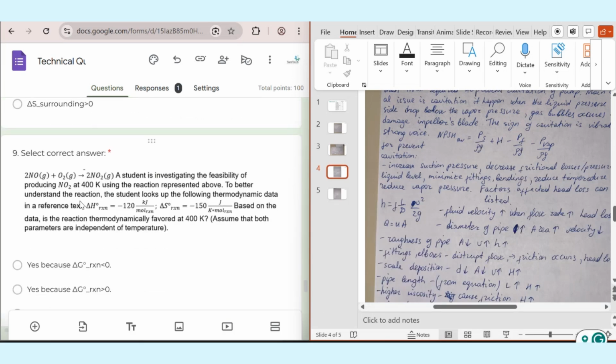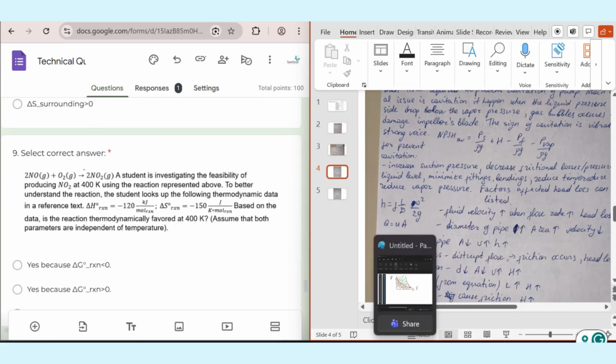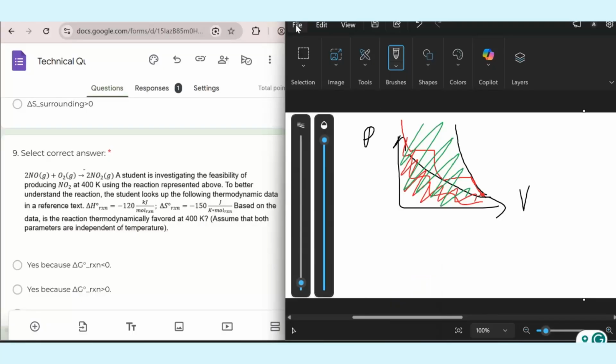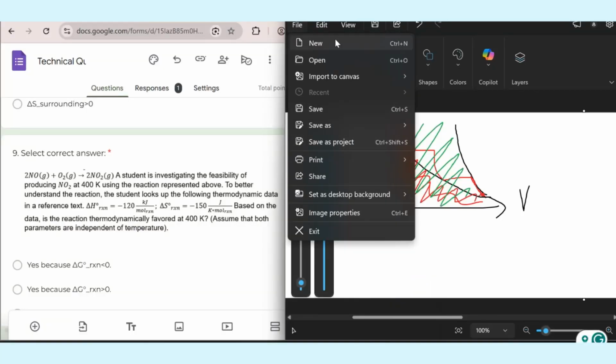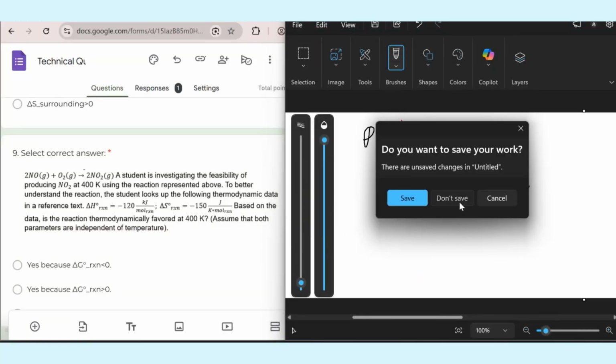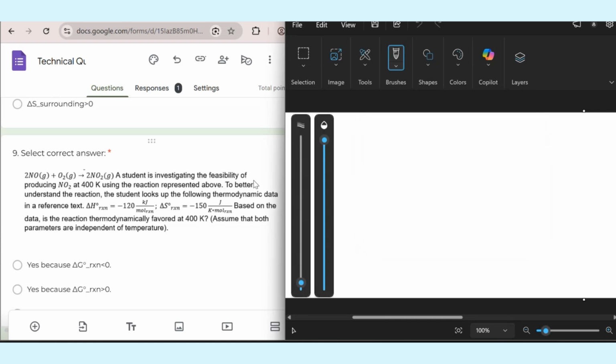Next question, select the correct answer. We have a reaction. A student is investigating the feasibility of producing NO2 at 400 Kelvin using the reaction represented above. To better understand the reaction, the student looks up the following thermodynamic data in a reference text: enthalpy change and also entropy change. Based on the data, is the reaction thermodynamically favored at 400 Kelvin? Assume that both parameters are independent of temperature.